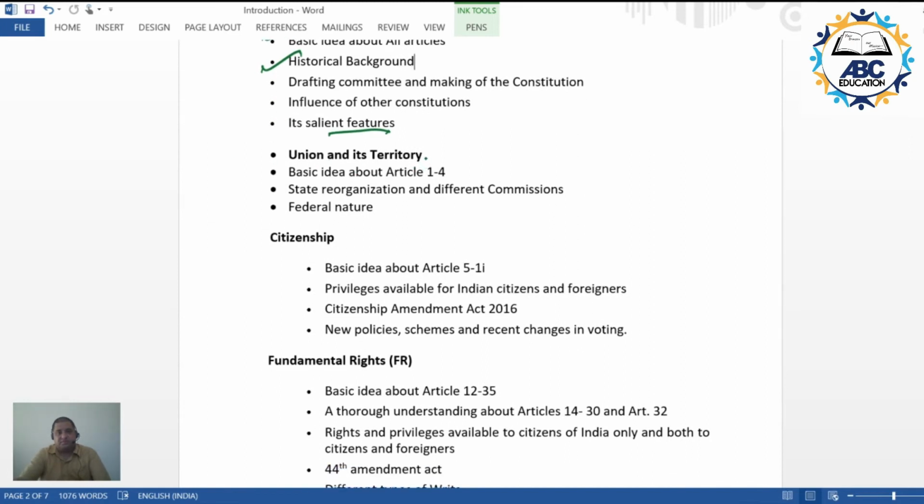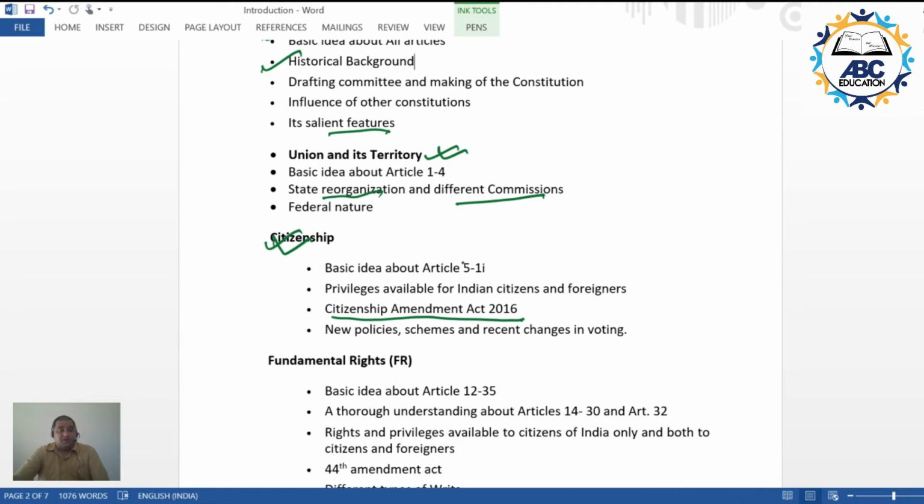This topic becomes important. Why? Because of the things that are happening in the Ladakh region, the Chinese adventurism that is being witnessed by the country, and with respect to that, this topic plays an important role. We'll be talking about state reorganization and the different commissions that have come into picture. We'll be talking about citizenship, another topic which is in the news because of the Citizenship Amendment Act 2016. But then what is the issue behind this? We'll be seeing it.